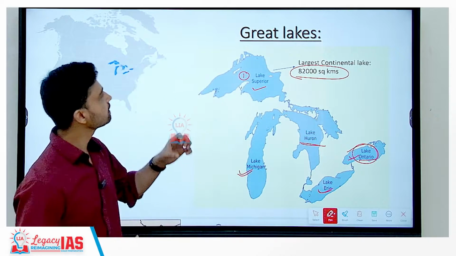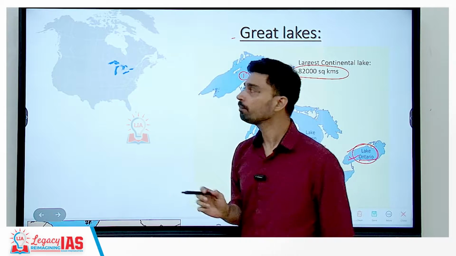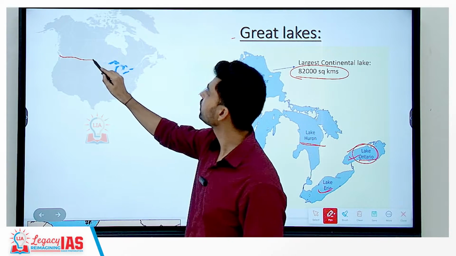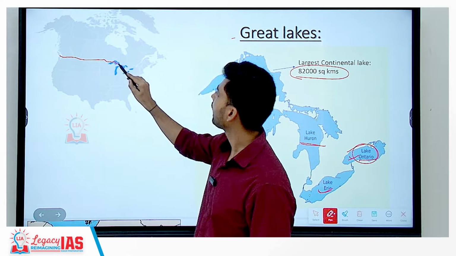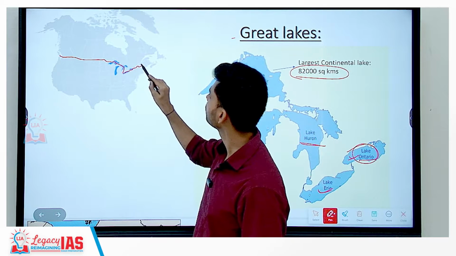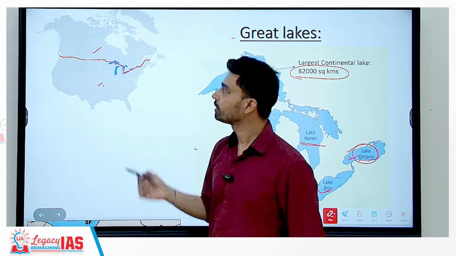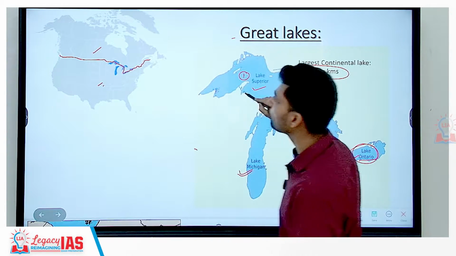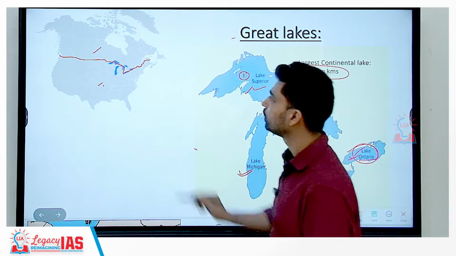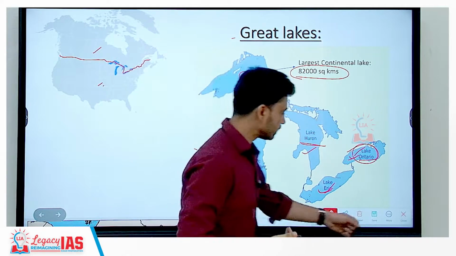So these 5 lakes collectively make up the Great Lakes, and as you can see from this particular map, these lakes also form a border between the United States of America in the south and Canada in the north. So this you can see here. Basically, the upper part is your Canada and this is your United States. So the lakes, especially Lake Superior, Lake Huron, Lake Erie and Lake Ontario, are the lakes through which the international border between the US and Canada passes.